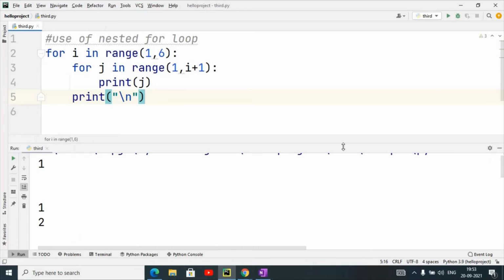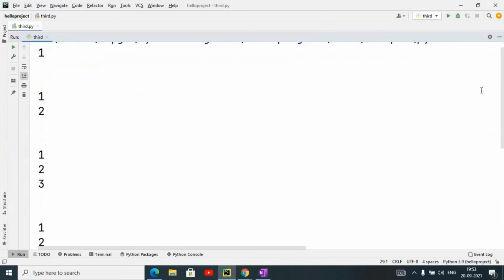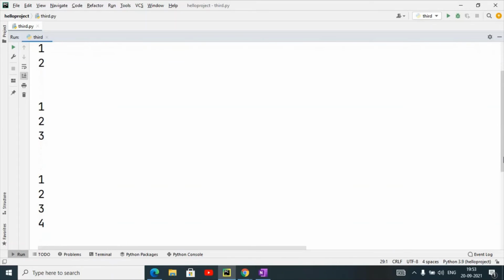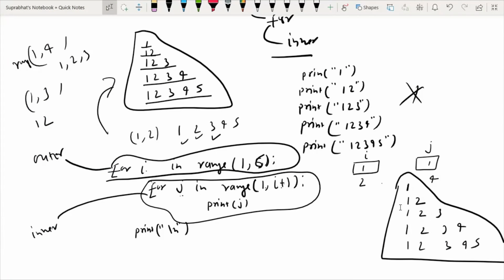It is not displaying the correct output. It is displaying like this: in the first line 1, then 1 2, then 1 2 3, then 1 2 3 4, then 1 2 3 4 5. But I want it to display in one line.